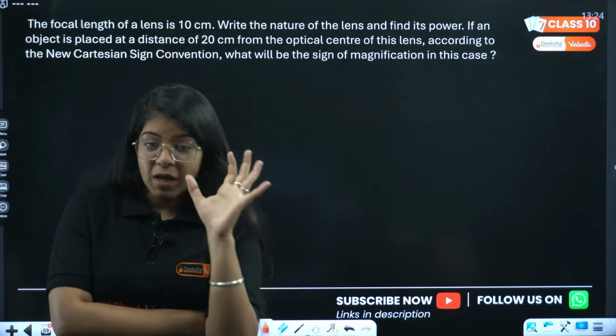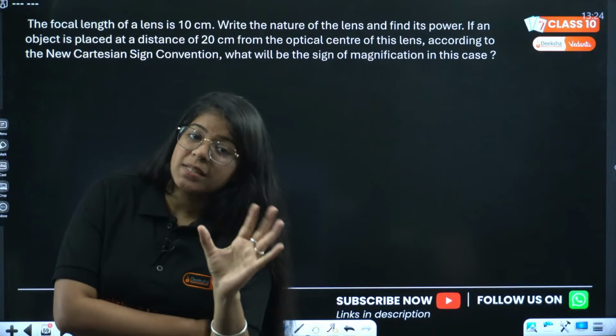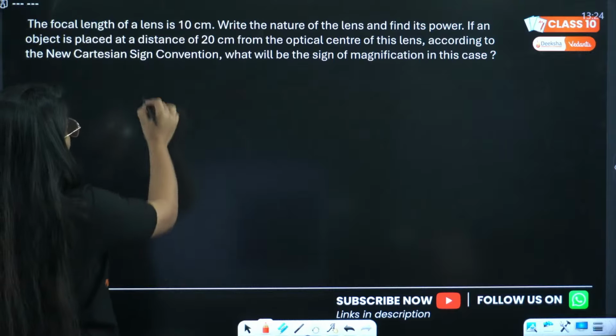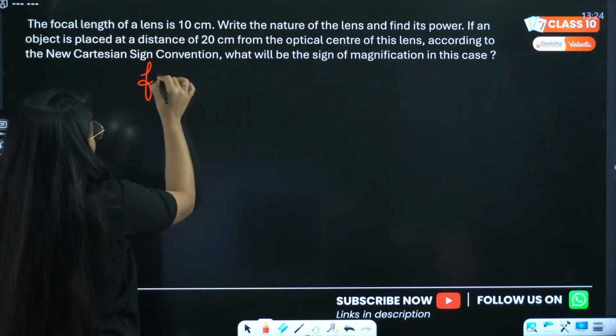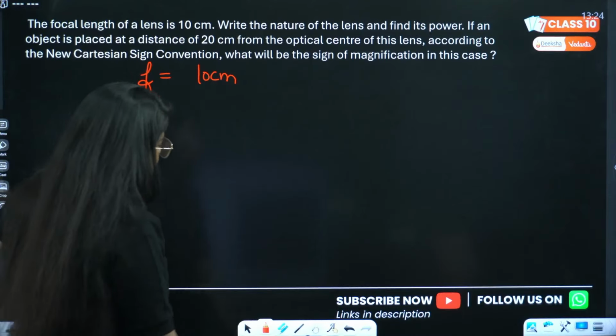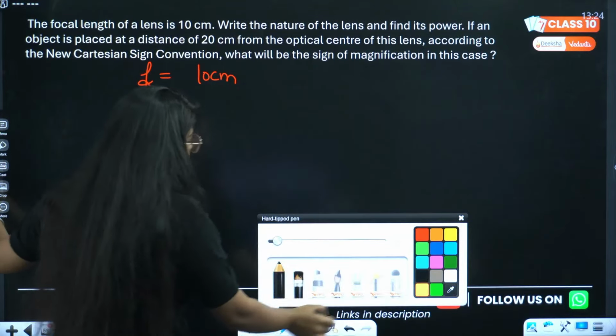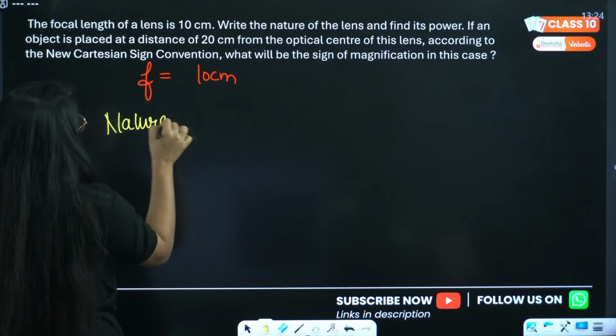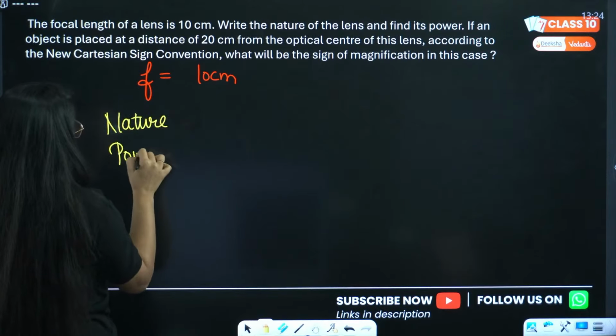Very good, very good. Now, listen, look at this question very carefully. Focal length of lens is 10 centimeter. Okay, focal length of a random lens is given as 10 centimeter. Write the nature of the lens and its power. We have to write the nature of the lens, and then we have to find its power.